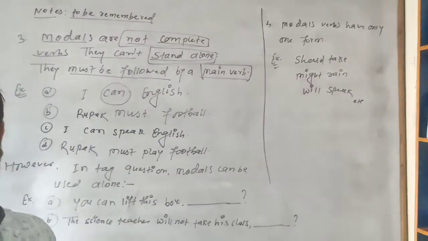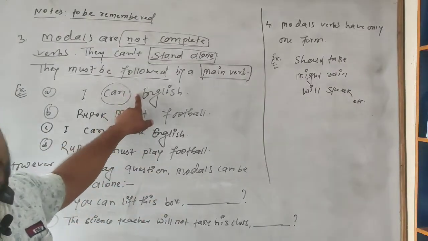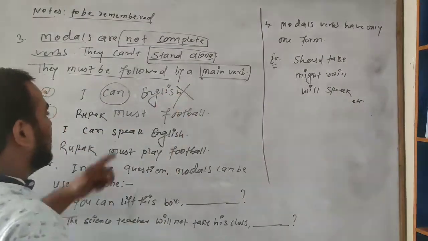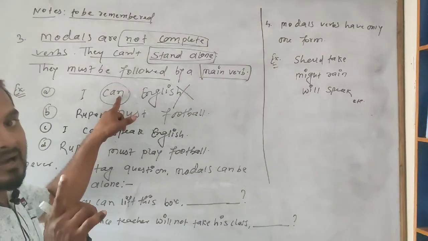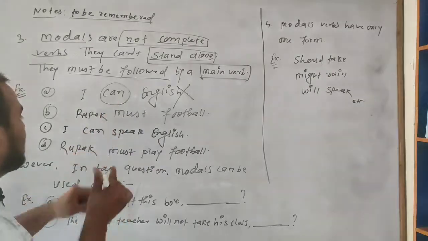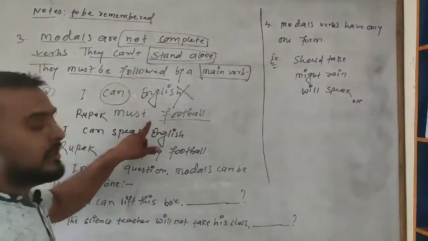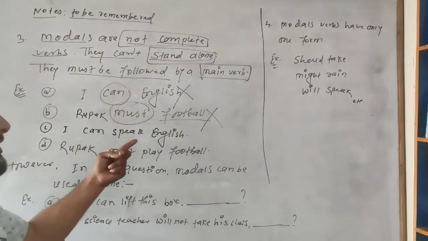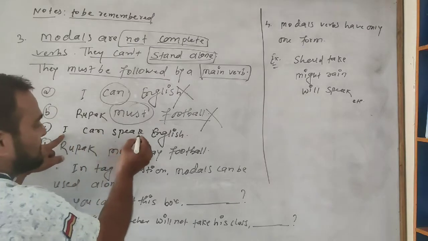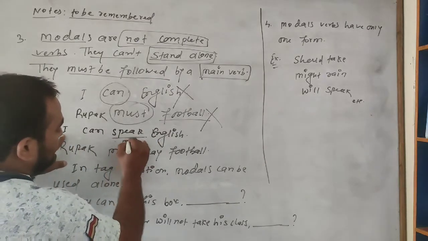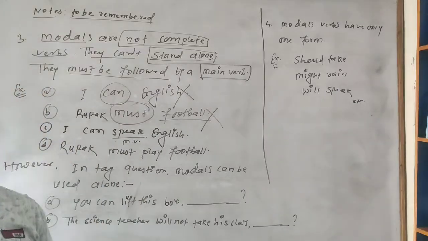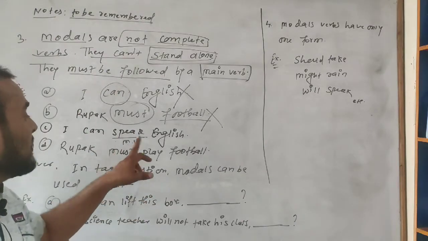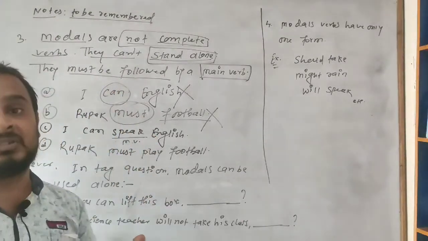"I can speak English" is right. Similarly, "Rupak must football" is also wrong. But if you put a main verb, "I can speak English," here speak is the main verb. Now it is a complete sentence and gives good sense to our ear.